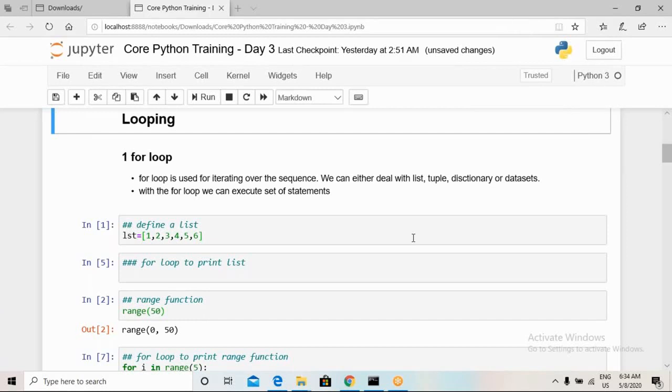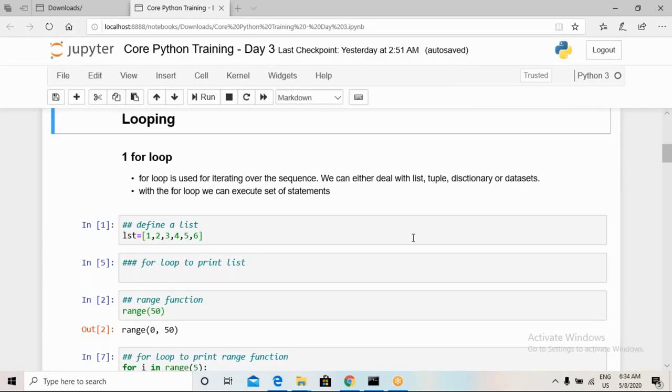So the first looping statement is the for loop. A for loop is basically used to iterate over a sequence. The sequence can be a sequence of numbers, or consider if I have a list and I want to do some operations one by one on that list. For such a situation we can use a for loop.